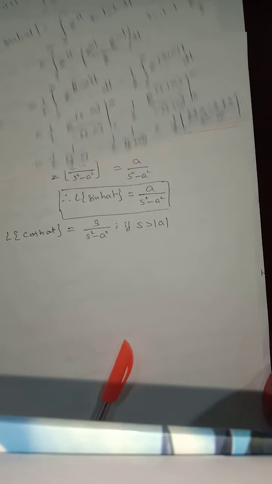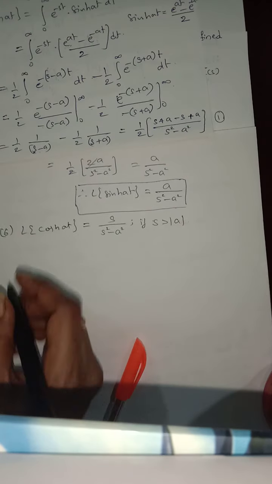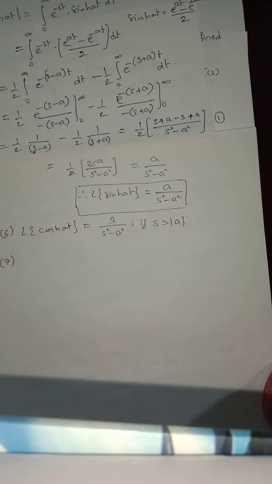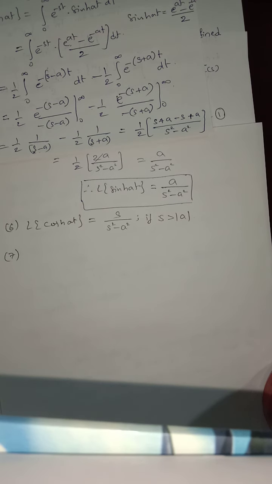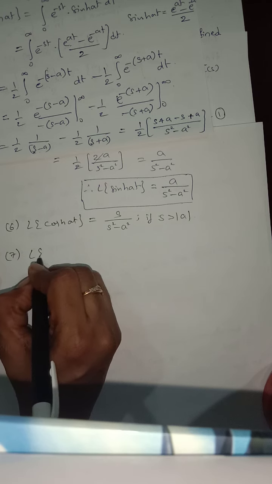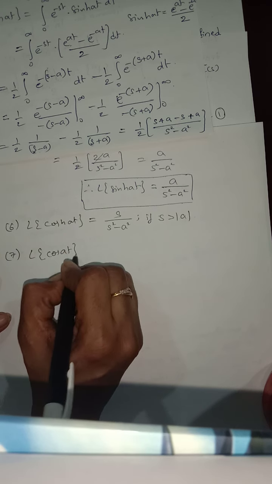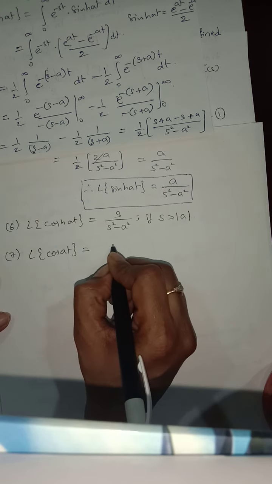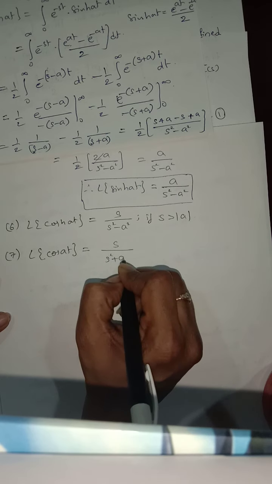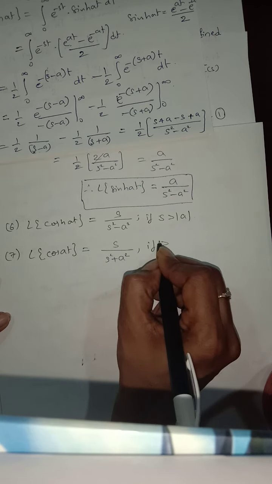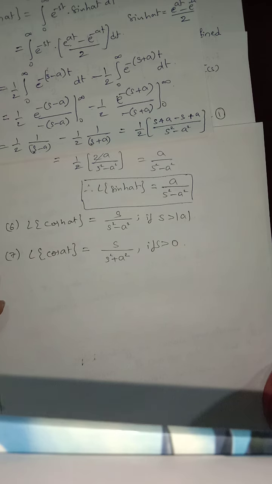So the next one is the seventh one. L of cos at is equal to s by s square plus a square if s is greater than 0.